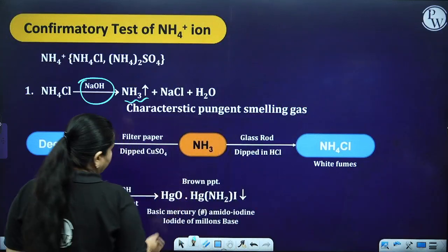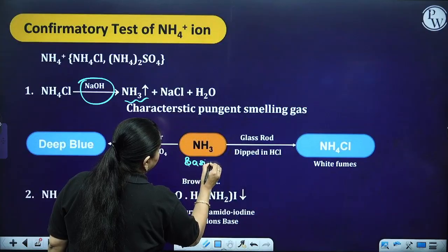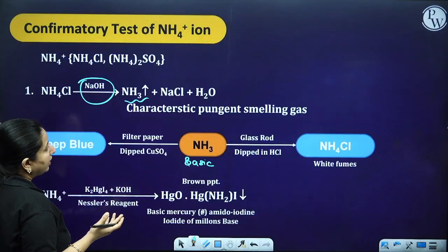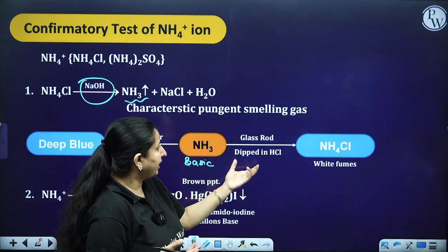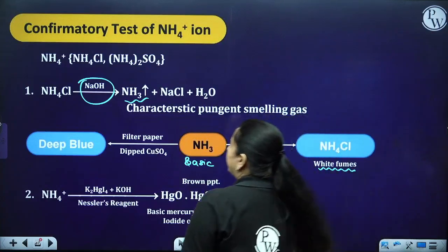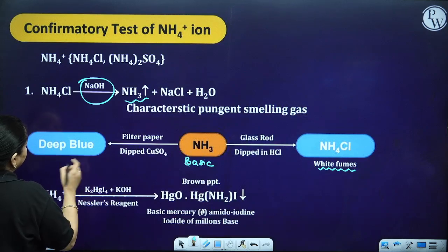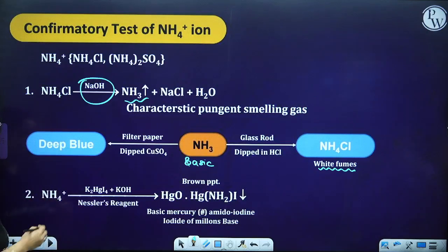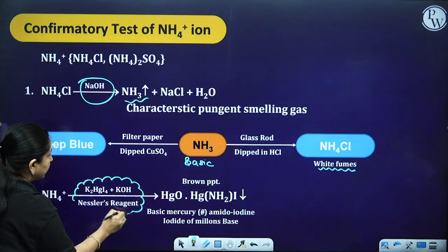Another thing, you know that ammonia is basic in nature. So when you bring a glass rod dipped in HCl, it is going to convert into white fumes of NH4Cl. And if you bring a paper dipped in CuSO4, then it is going to convert into a deep blue color. Another test: the ammonium ion is going to react with Nessler's reagent.